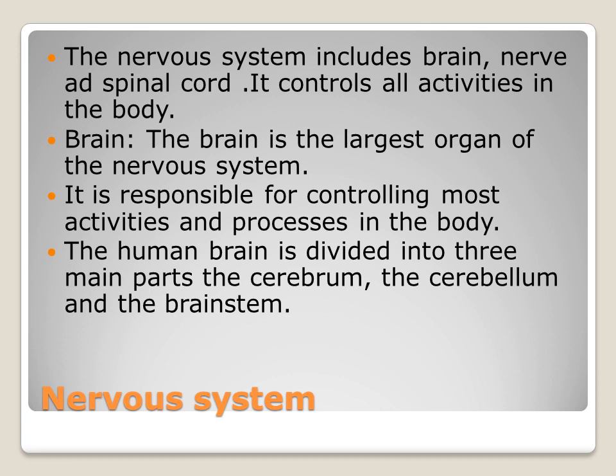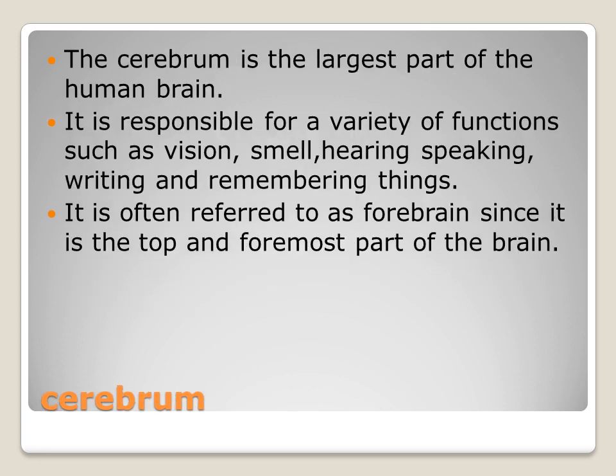Brain diagram. The brain is divided into three parts. First one is the cerebrum. Second one is called the cerebellum. And the third one is the brainstem. Okay, we will learn about the cerebrum. Can you see the diagram? The largest part in the brain is called the cerebrum. Why is it the largest part?